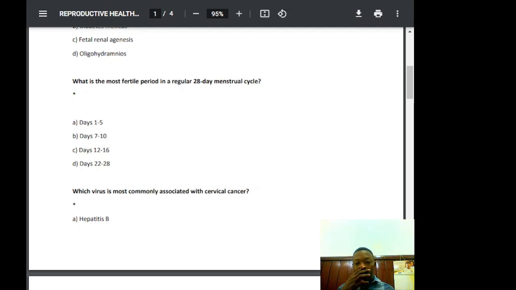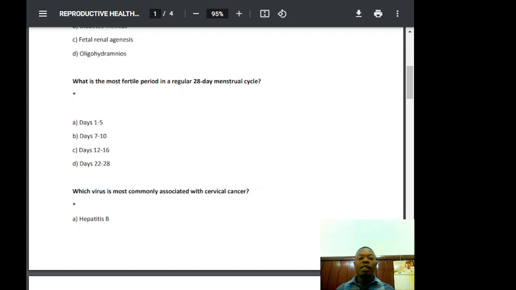So let's talk about the menstrual phase, which is 1 to 5: shedding of the uterus lining, and no fertilization occurs in this one. Follicular phase: estrogen stimulates follicle development in the ovary. Ovulatory phase: the luteinizing hormone surge triggers ovulation, releasing an egg from the ovary. And then the luteal phase, 15 to 28: the corpus luteum secretes progesterone to prepare the uterus for implantation. And if that fails, the cycle starts again.